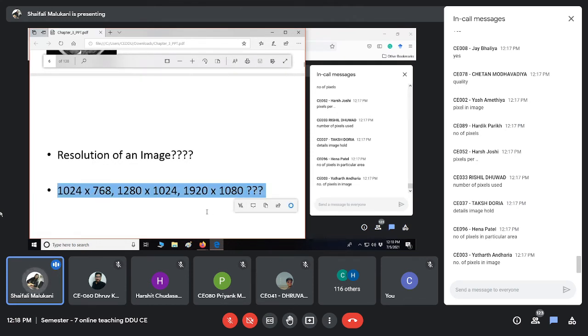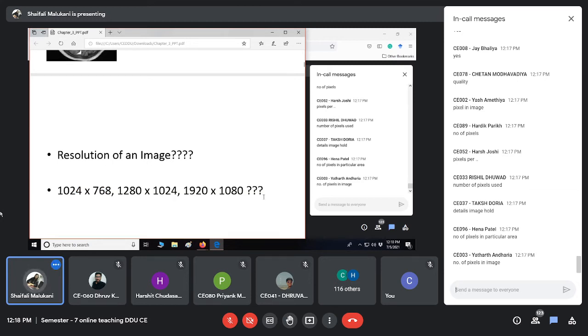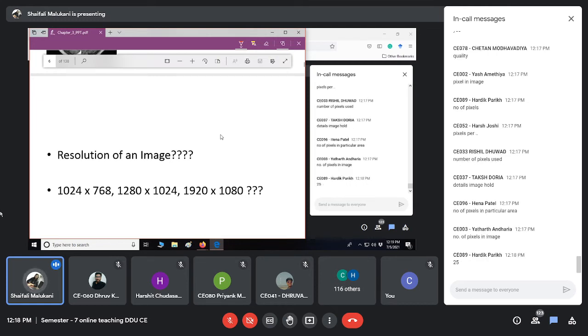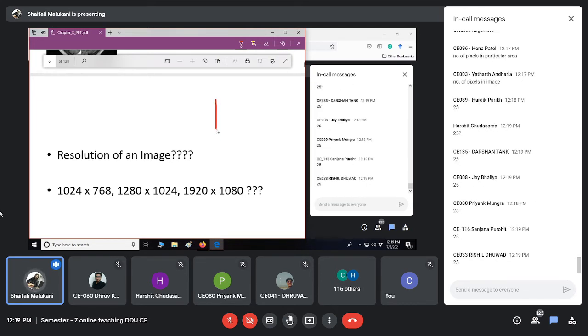We have seen this type of numbers, right? These are the resolution. It says this many pixels, this much width and this much height of your image. So if I say the resolution of my image is 5 cross 5, can you tell me how many pixels it has? 25 pixels, right?